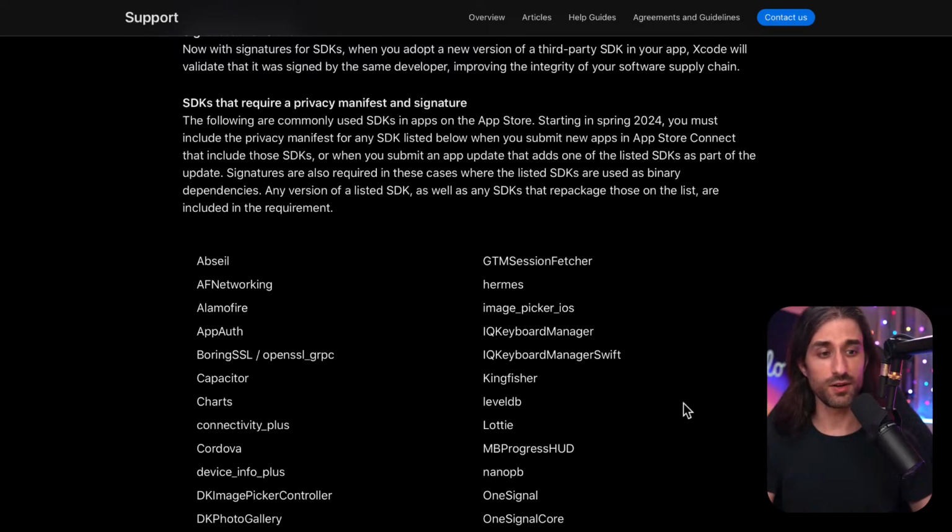Because imagine you have a very old version of Alamofire or AFNetworking, for instance, and updating to the latest version, which has a manifest, would be very costly. It seems, from what I read, that Apple won't force you to update all of your SDKs to the newest version that contains the privacy manifest. But I might be wrong on this one, but the way it's phrased is how I understand it, at least.